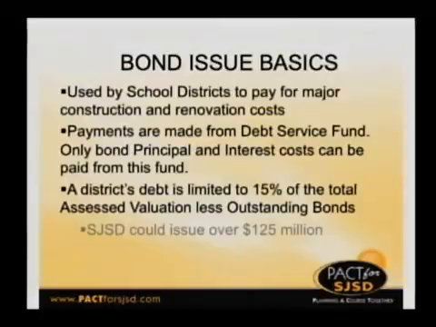Bonds are used by school districts to pay for major construction and renovation costs. For example, if we built a new school building. The payments from the debt service fund can only be used for bond principal and interest costs. And our outstanding debt has a legal limit, which is 15% of our assessed valuation, and then you subtract how many bonds are already outstanding. So based on that, the school district could issue another $125 million worth of bonds. So as you can see, the legal limitation is really not an effective constraint for us. Many school districts are right up against that limit and they have a problem. They can't issue more bonds.